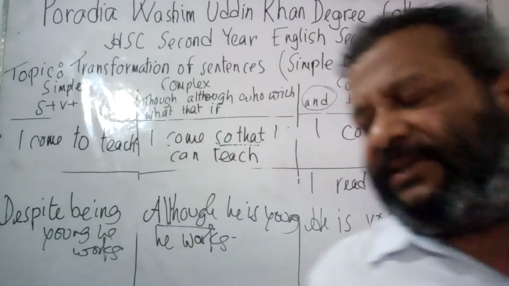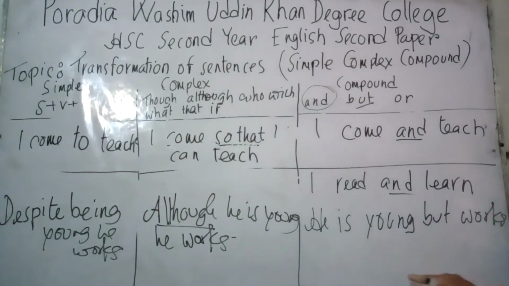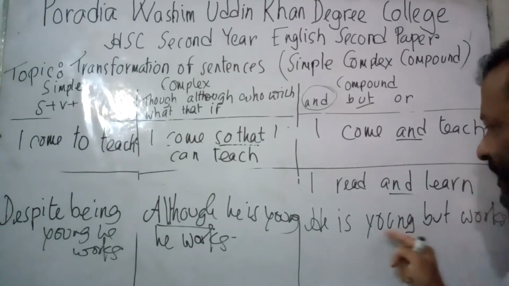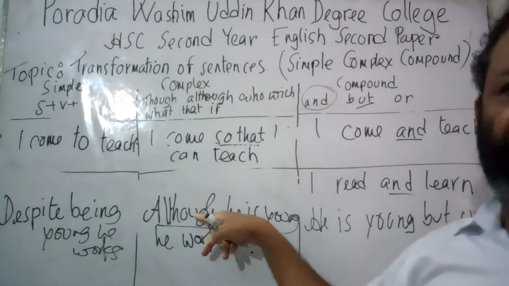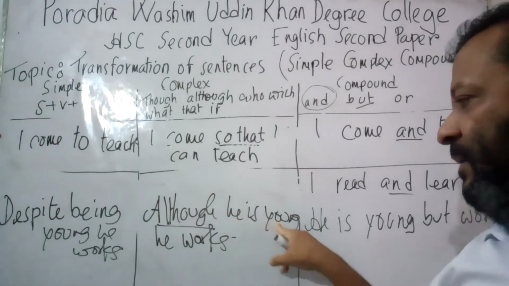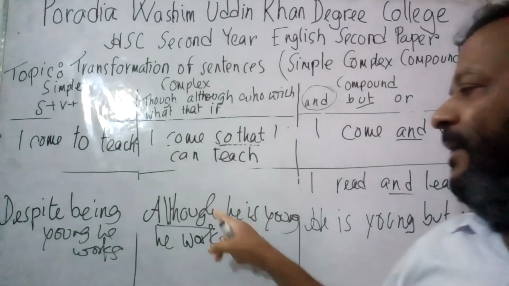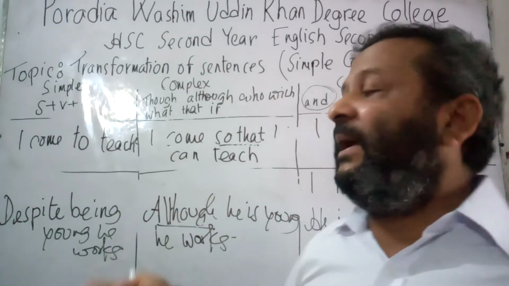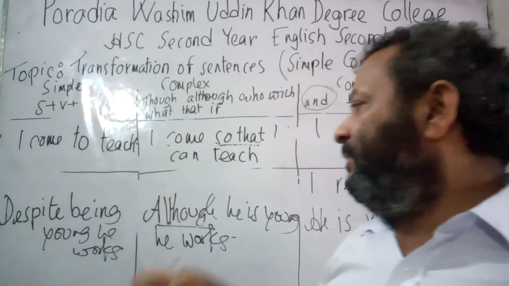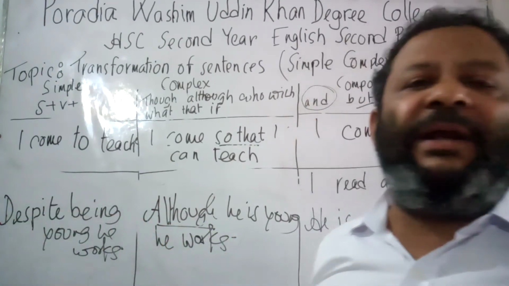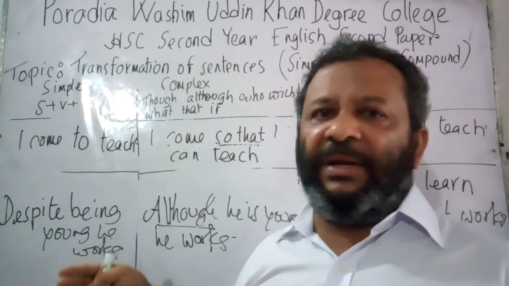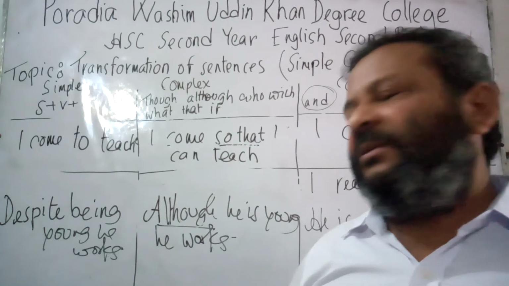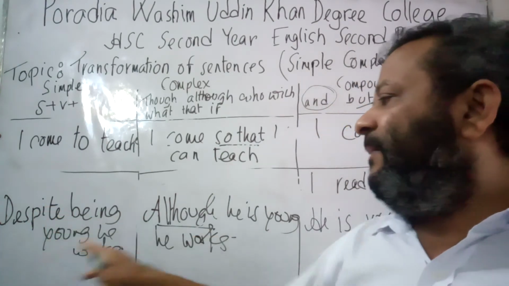Now let us read the sentences from the beginning. Here the sentence started with the word but. So let us read the sentence. He is young but works. Now as long as but is here, if I am to convert the sentence into complex, I am to start the sentence with although. Although he is young, he works. Now if I find any sentence that starts with although, and I am to convert it into simple, I would start the sentence with despite or in spite. When I write in spite, I would give in spite of. And when I do not write in spite of, and instead write despite, it is simply despite. So, despite being young, he works.